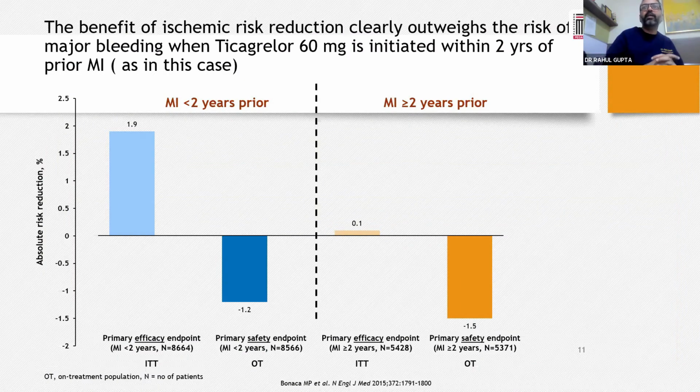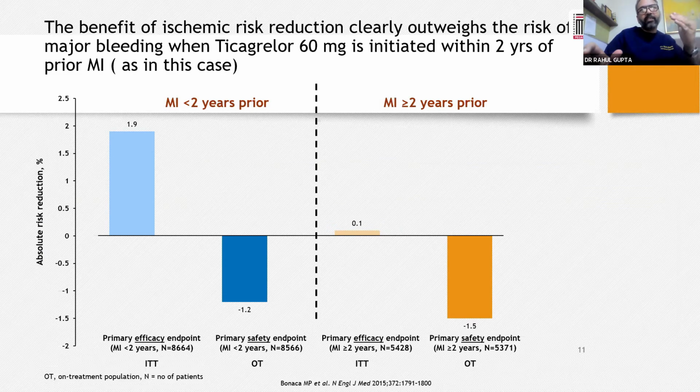So the fatal bleeding was quite okay. And when we compare to clopidogrel, there are studies which show that it increases, and even Jignesh told that the bleeding risk is there, but the protection may not be as much as we want, while ticagrelor provided that. When we take a patient whose MI is less than 2 years, which was included in this Pegasus study,